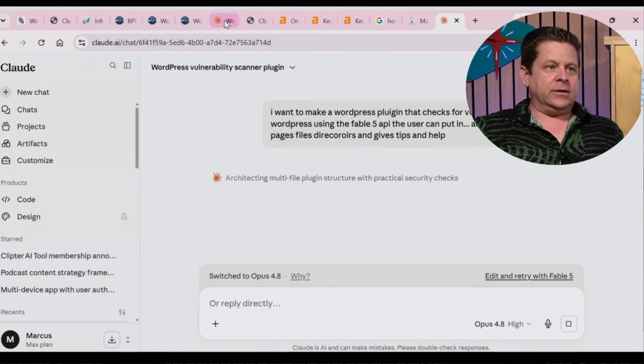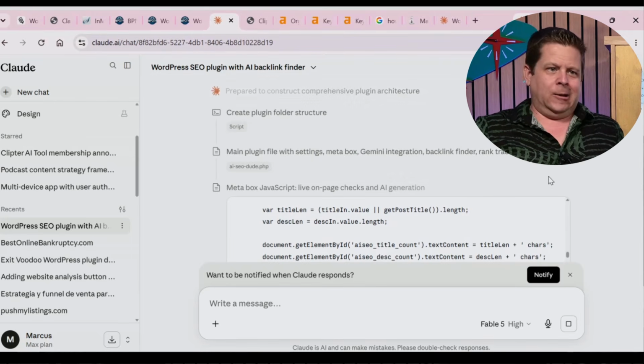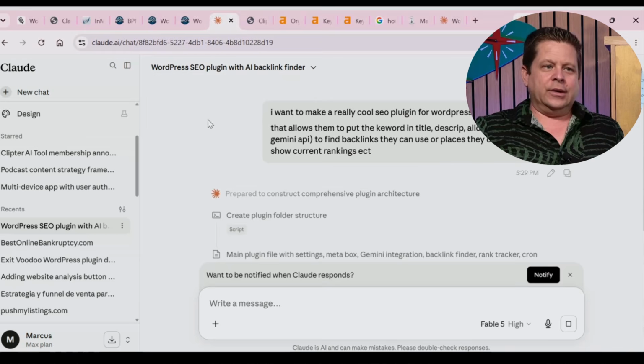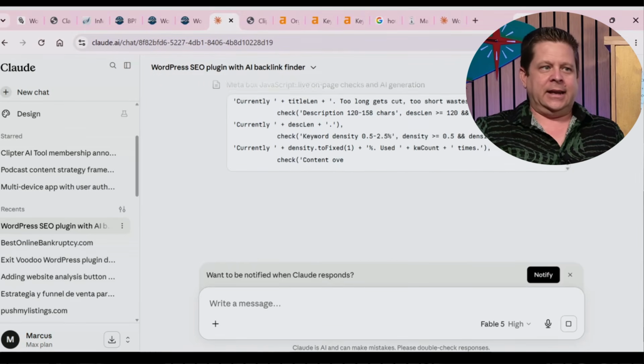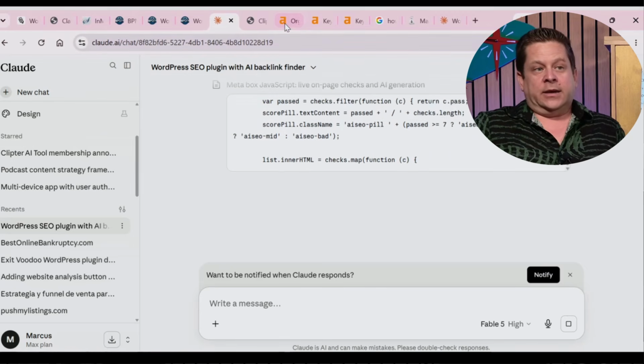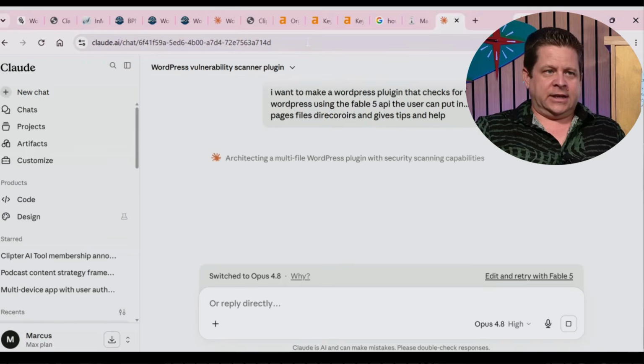Now, let's take a look at what our SEO one is doing. Sometimes it takes a while, but what you're getting is really cool. It'll have the Gemini API and everything all up to date, and maybe we can make a little SEO plugin that would help. Thinking about one problem, one solution is everything.